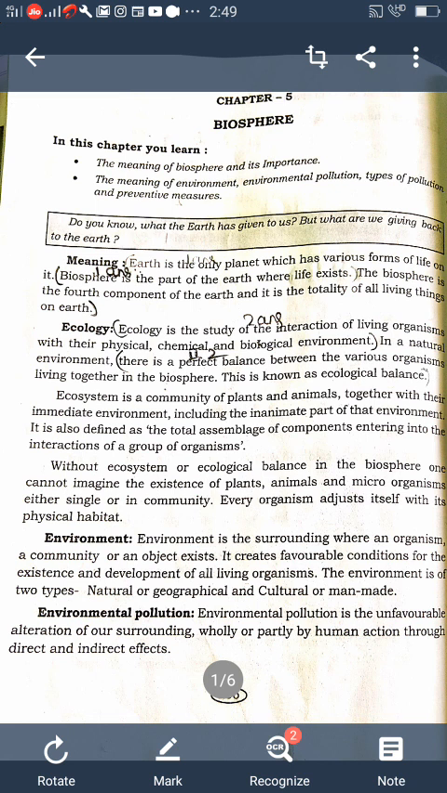Next, how to control water pollution, or what measures control water pollution? Industrial effluents must be treated, drinking water sources must be kept clean, sewage treatment plants, disposal of waste into water bodies must be controlled, etc. These are all the measures to control water pollution.